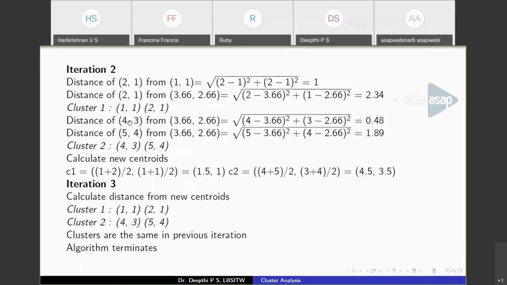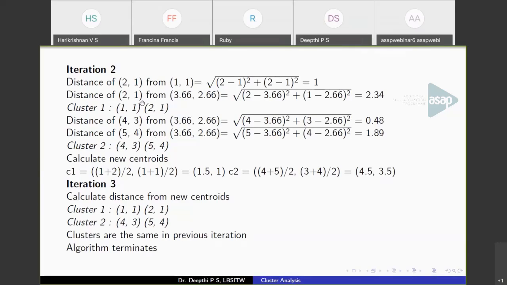Here, the distance of (4, 3) from (3.66, 2.66) is 0.48. Even without calculating, (4, 3) is closer to (3.66, 2.66) than (1, 1), so I didn't write this step here. So (4, 3) is close to the second centroid. Also (5, 4) is close to the second centroid. Now cluster 2 will have the points (4, 3) and (5, 4).